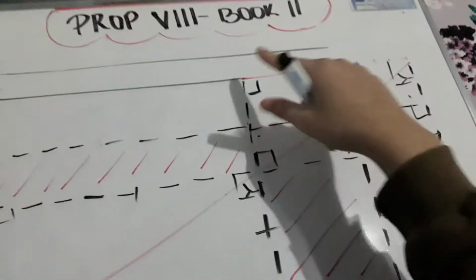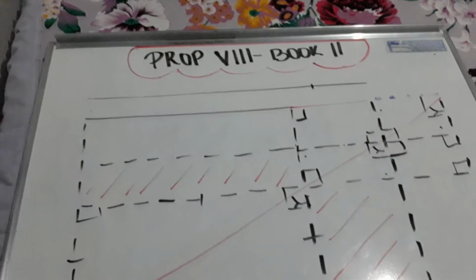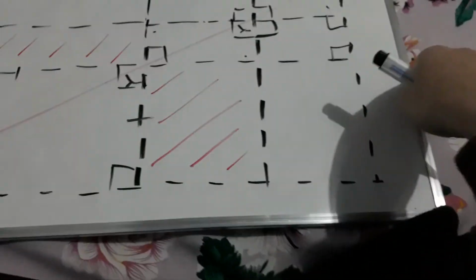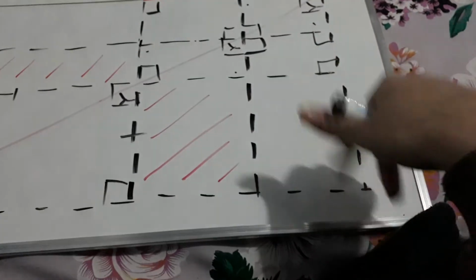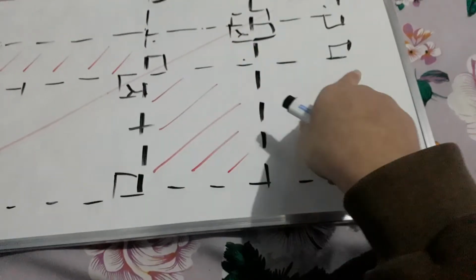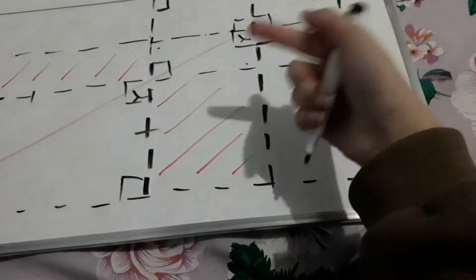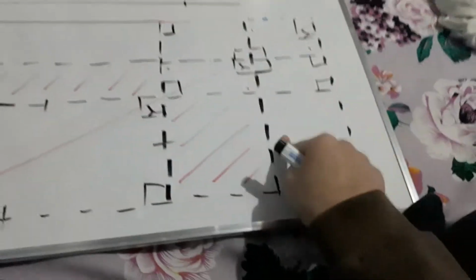And they are in the same parallel. Therefore, they're equal to each other. As well, these two are in the same parallel and they have equal bases. The bases are equal and therefore they're equal to each other. We're going to have this one equal to this one. This one equal to this one.